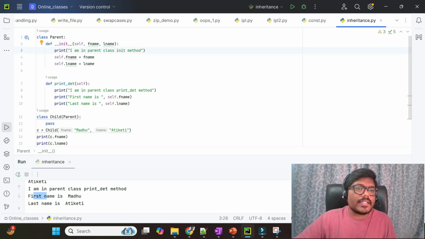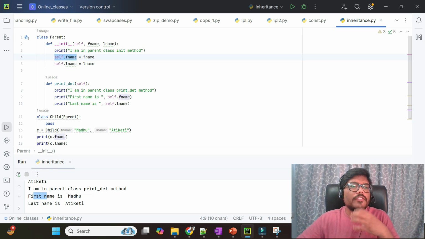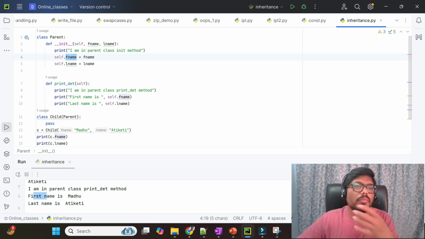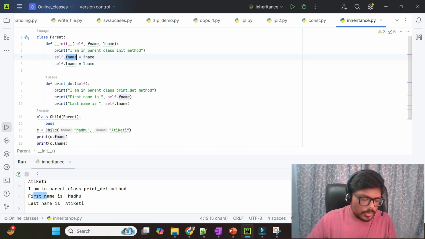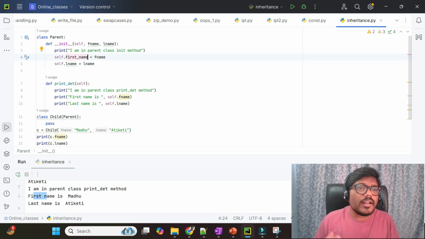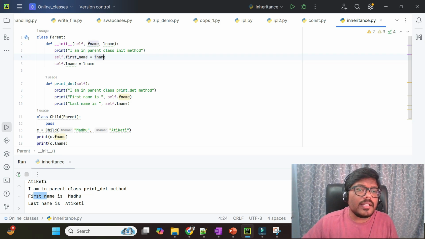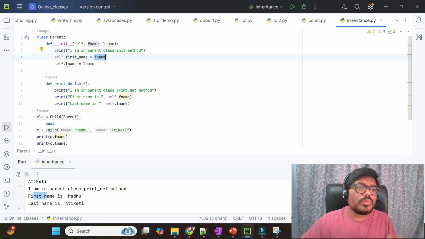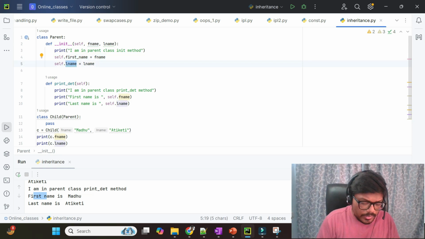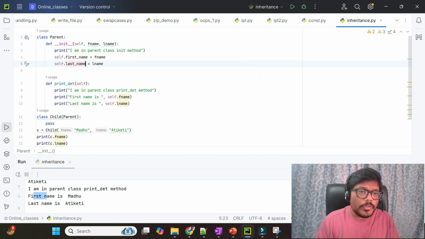We are assigning these variables to instance variables, self dot f name, self dot l name. It's not compulsory that you give the same name here. For f name we can give first name also. We are assigning these passed variables to instance variables. I can give last name also.